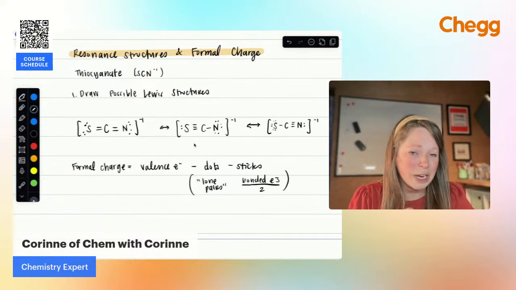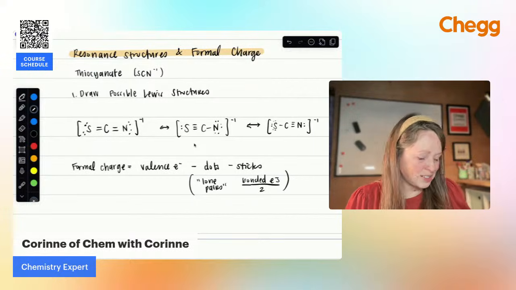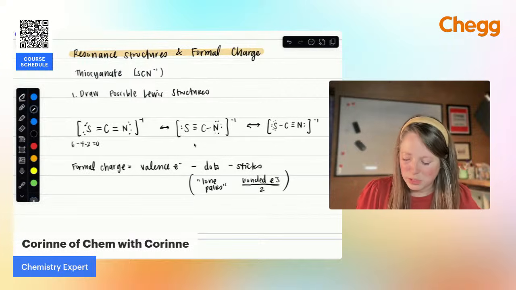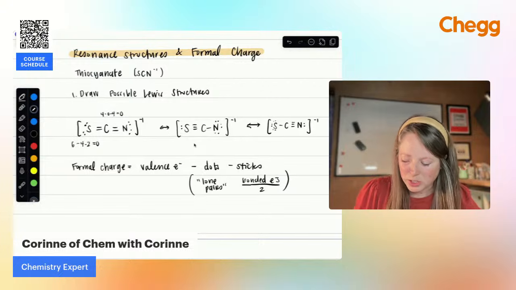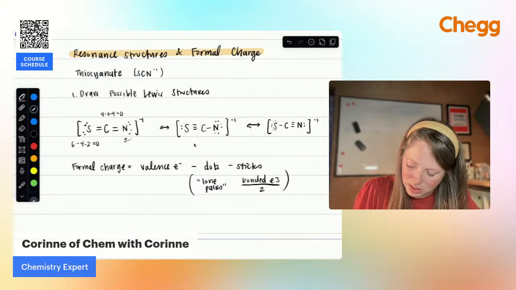All right, so let's just go ahead and look at the formal charges of these. So looking at sulfur, sulfur has 6 valence. So we'll do 6. It has 4 dots and 2 sticks. That's going to have a charge of 0. Carbon has 4 valence, no dots, and 4 sticks. That gives us also a charge of 0. And then nitrogen has 5 valence minus 4 minus 2. That has a -1 charge.